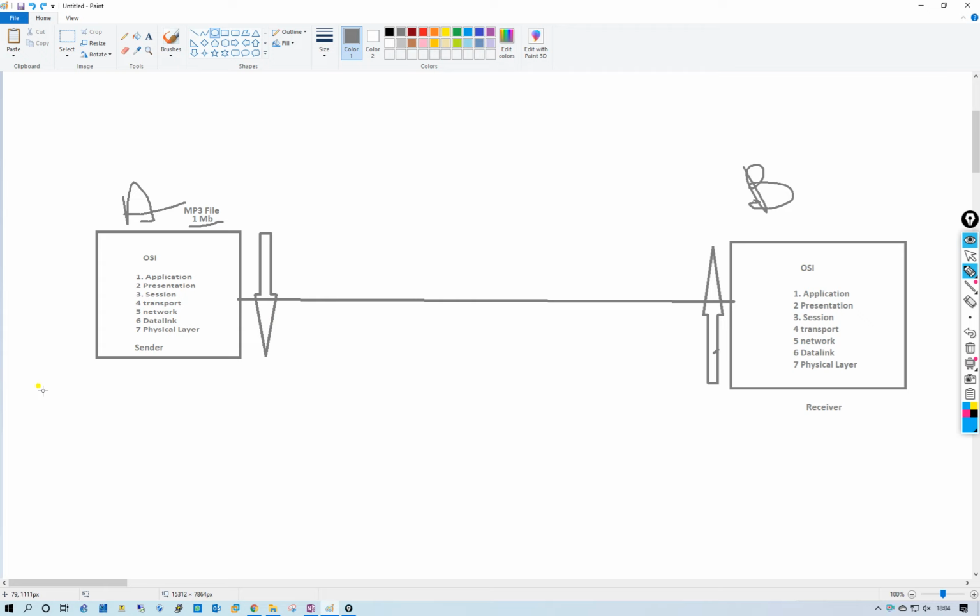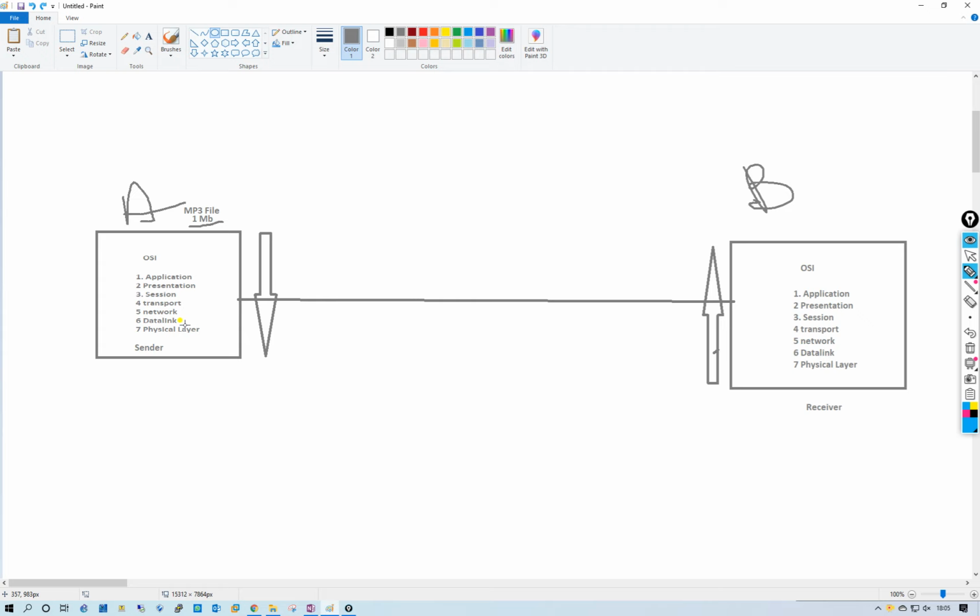The data link layer is the second layer. It will check the MAC address table. The data link layer is logically divided into two sublayers: MAC, the media access control, and LLC, the logical link control.